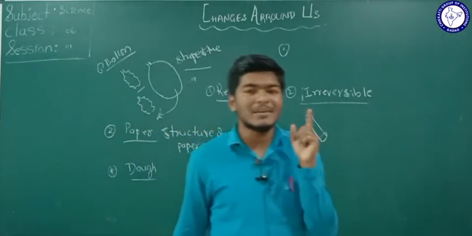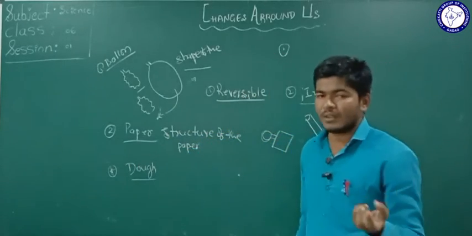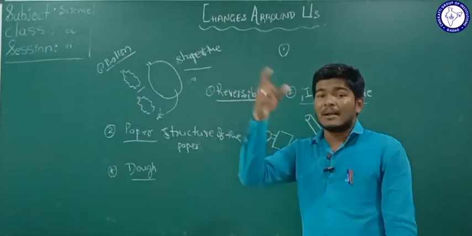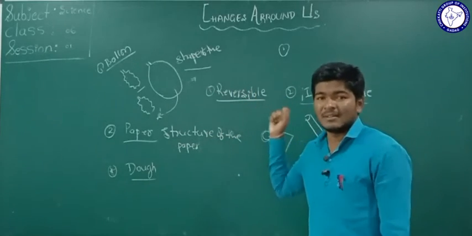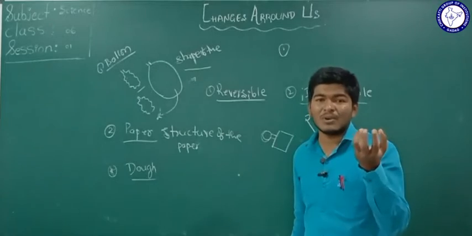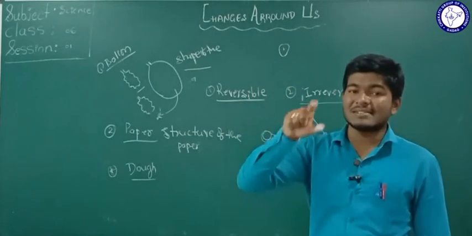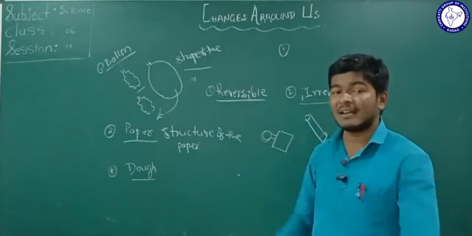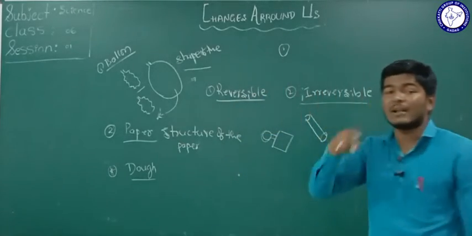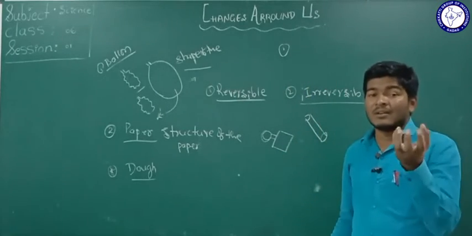So I am giving another example here. If you look at the wheels of a bullock cart, the wheels of the bullock cart are made of wood, but that wooden wheel has a metal ring, isn't it? It has a metal ring. How do they fit that metal ring onto that wooden wheel?